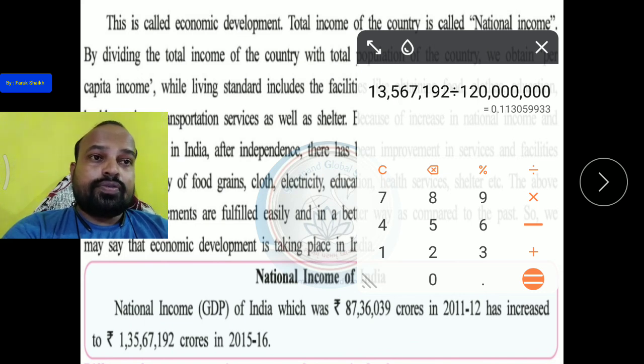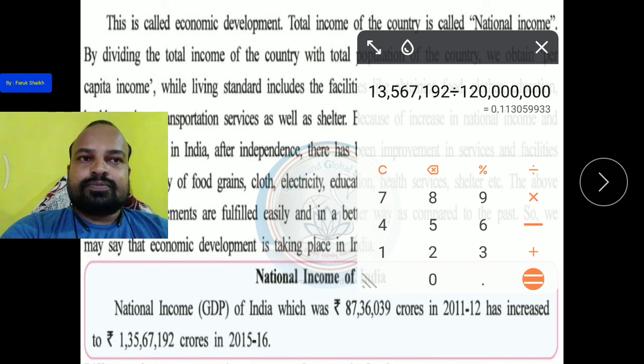120 crore while we are dividing. So the per capita income of our country at that time was only 0.1130. Okay, and this is not good.